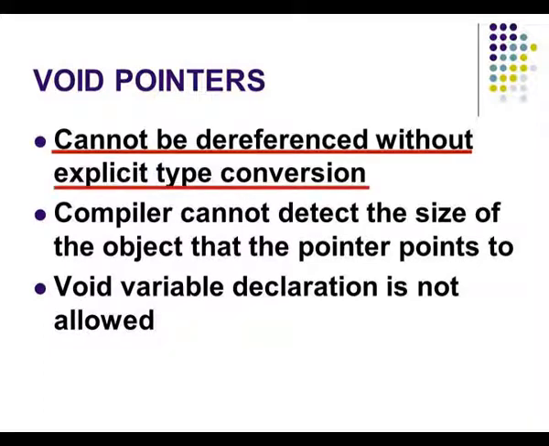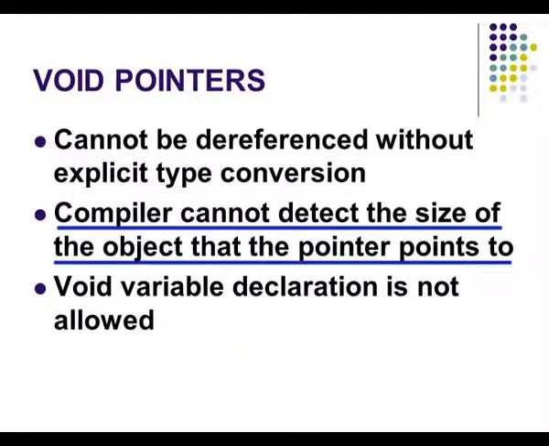So similarly in pointers, when a pointer variable's data type is known, it is simply called a pointer. But when a pointer variable's data type is not identified, it is called a void pointer. So the feature of this void pointer is that it cannot be dereferenced without explicit type conversion. Dereference in the sense getting the value.